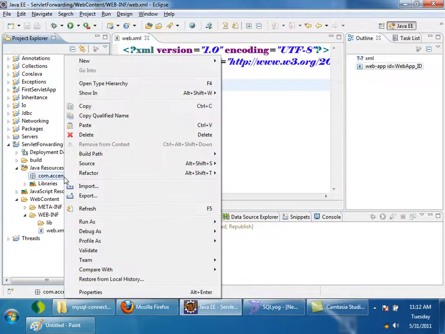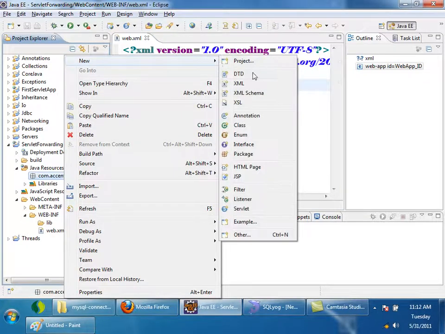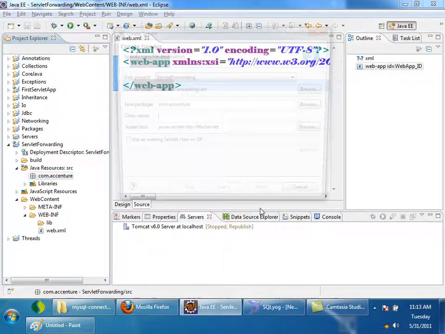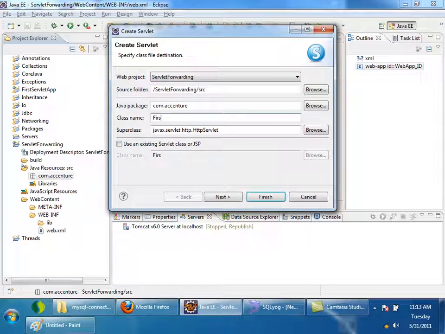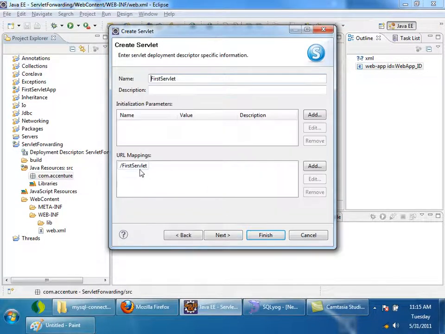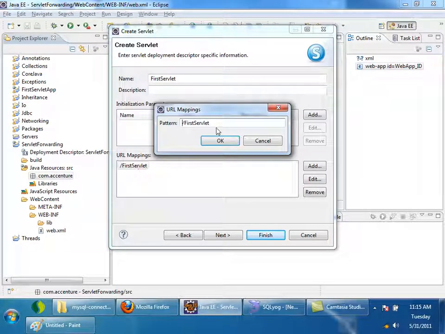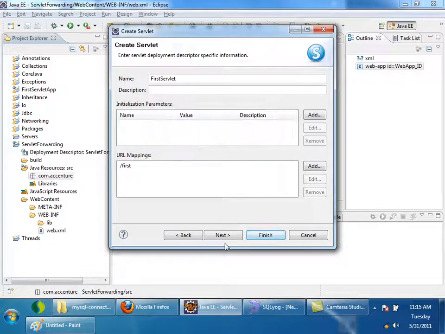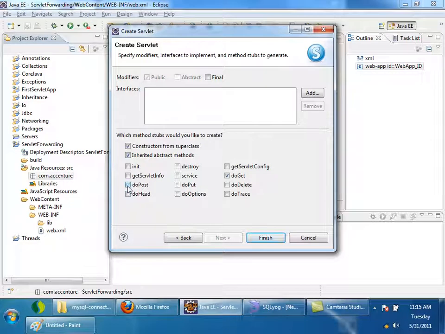Then creating a new servlet, FirstServlet. Take next and give the URL pattern. Here, the URL mapping, I am double clicking and giving it as /first. Remember, the URL mapping should always start with /, otherwise it's an error. Okay. Then next, take only doGet right now. I don't want doPost. Uncheck doPost. Finish.